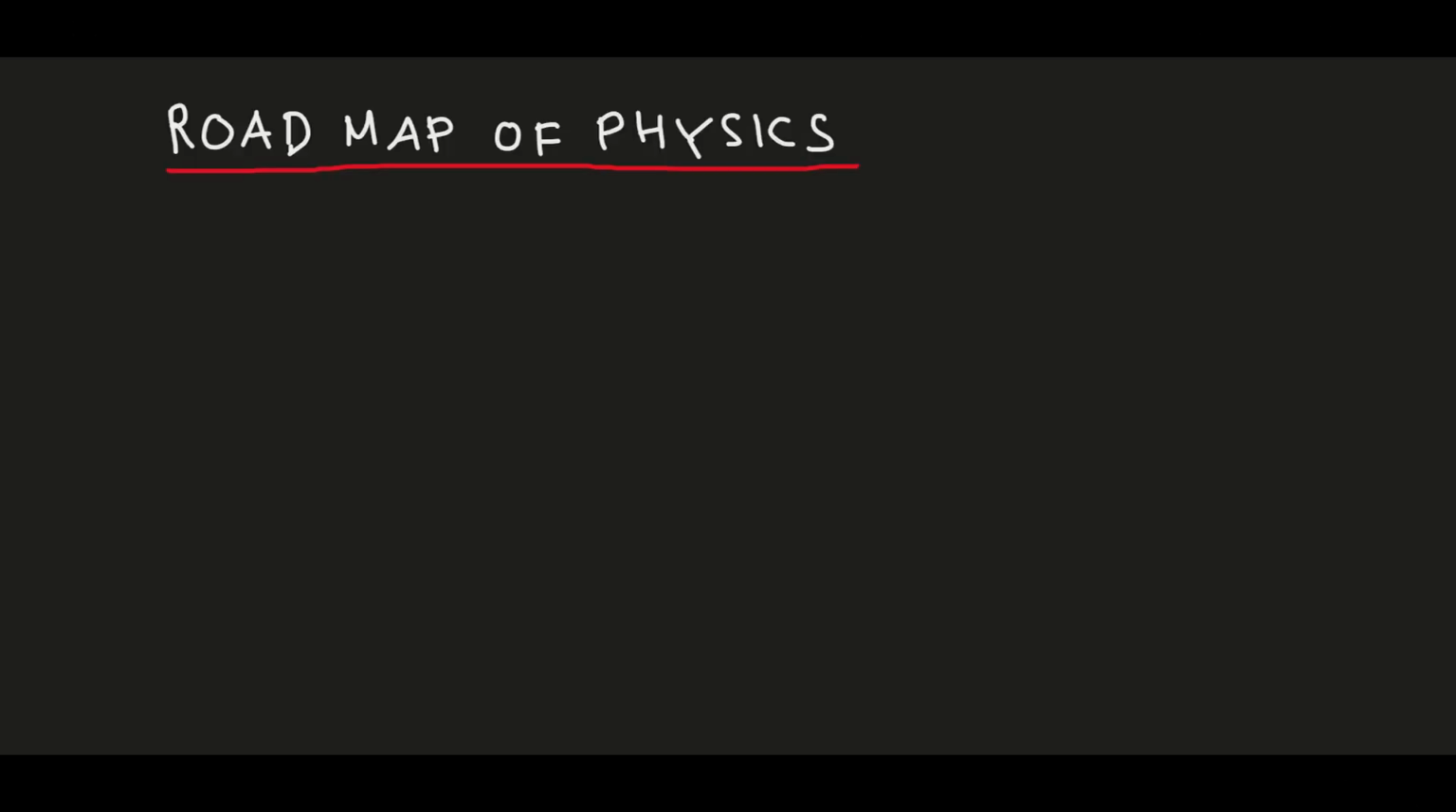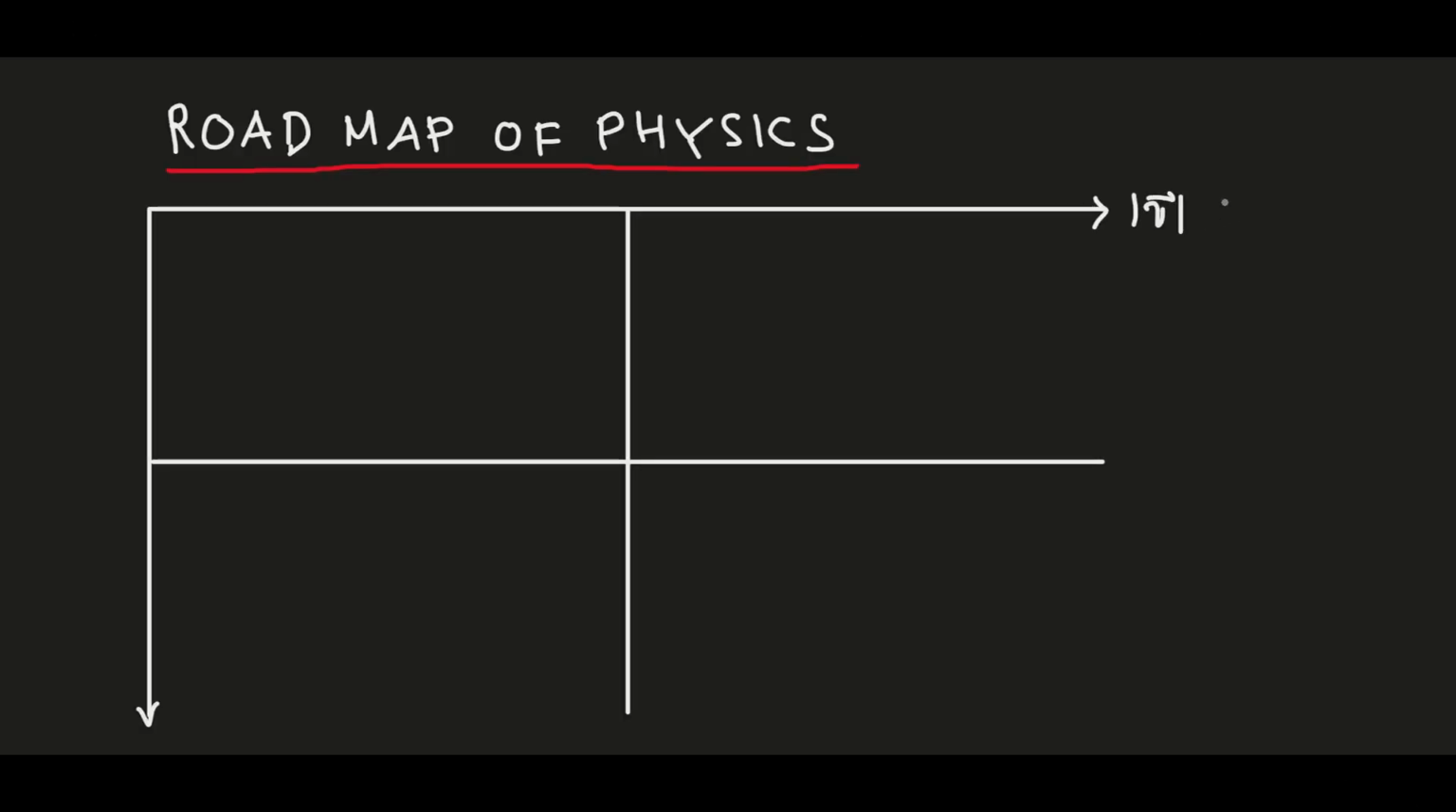Road to physics. First of all, we draw this diagram with four regions. On this axis, I wrote the magnitude of velocity, which is speed, and on this axis a scale, or volume, region of phenomena, etc.